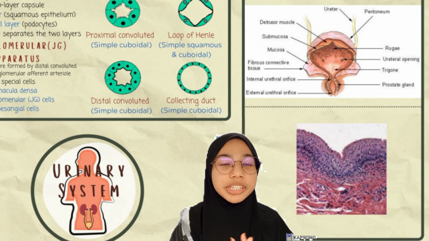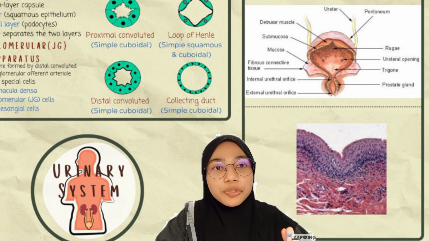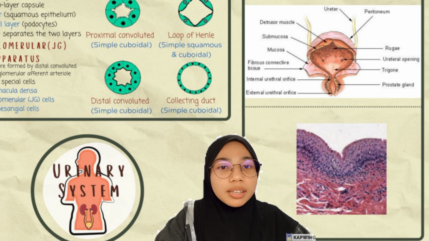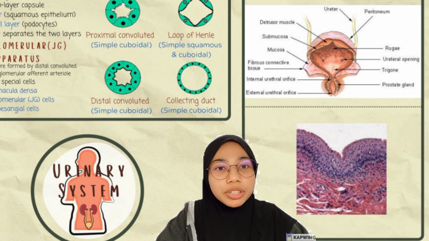Okay, next for the urinary bladder histology. Generally, it's formed by three layers of smooth muscle, and it is made of transitional epithelium. And based on the picture, we can see the dome cells on top of the transitional epithelium tissue.